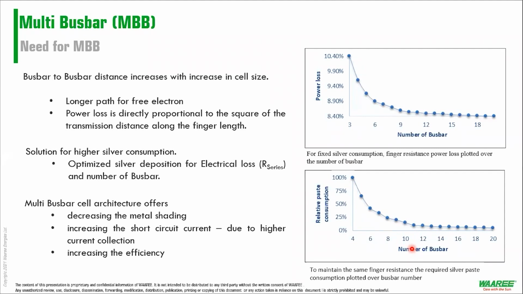I would have effective division of electrons. I would have more number of electrons being collected. I would not let the electrons recombine again, right? And that's how you have this increased short circuit current.